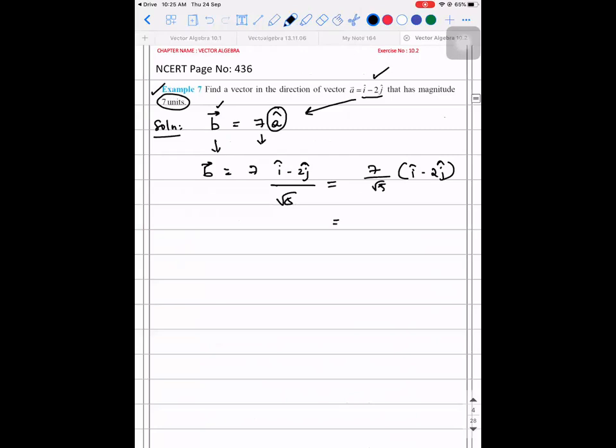Got it? So they wrote it as 7i cap by root 5 minus 14j cap by root 5. Shall I move on to the next one?